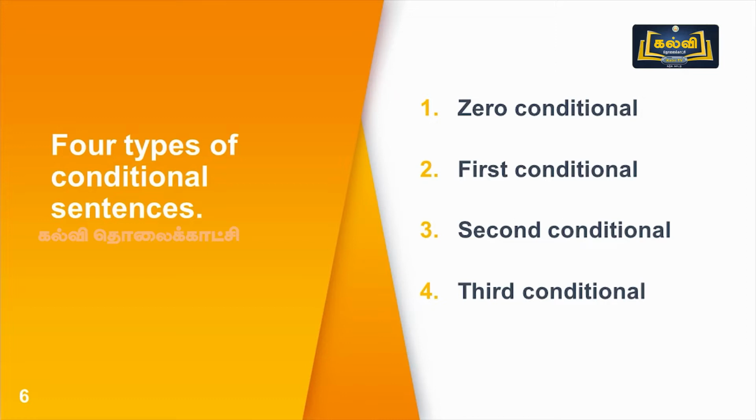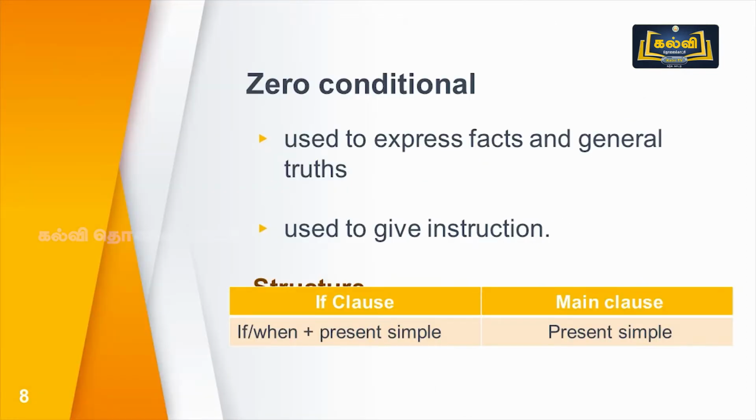Fourth one is the third conditional. First one, zero conditional. Zero conditional sentences are used to express facts and general truths. It is also used to give instructions.